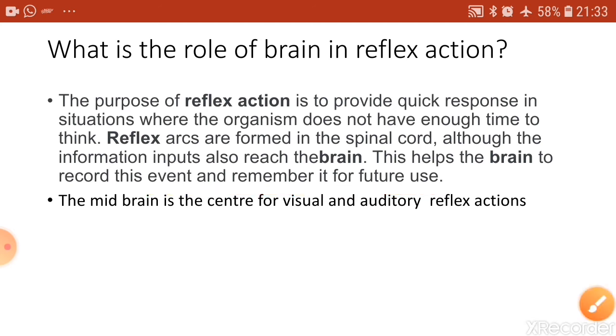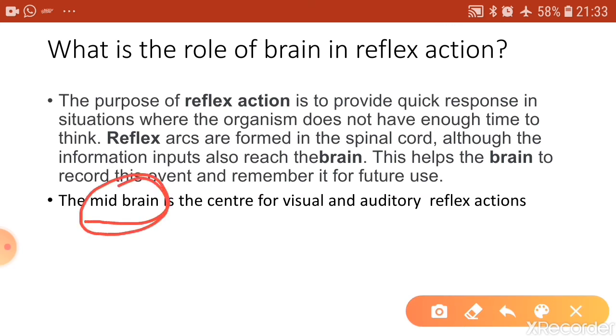Another role of the brain is that of the midbrain. I told you that there are some reflexes where the brain is the center, but not the thinking part of the brain. There the center is the midbrain.